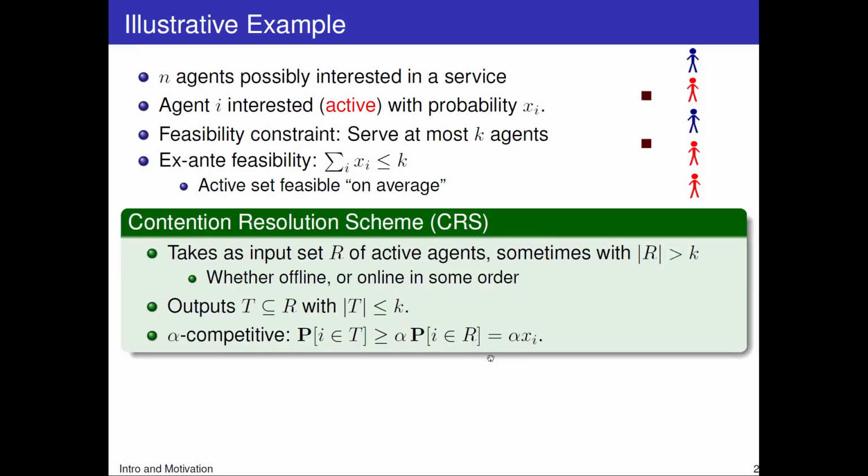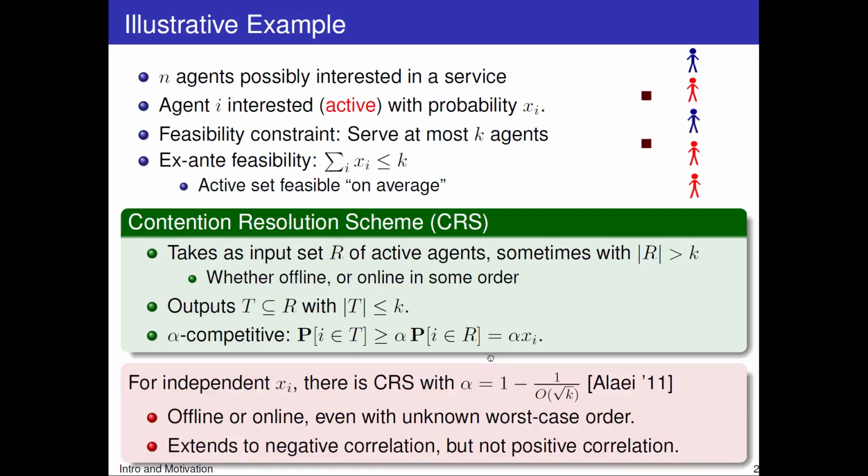A contention resolution scheme in this setting takes as input the set R of active agents, sometimes bigger than k, sometimes smaller than k, and selects a subset T of R of size at most k. Such a scheme is alpha competitive if the probability that an agent is selected is at least alpha times the probability that the agent is active. Now, when these x_i's denote independent probability events, there is a contention resolution scheme with alpha roughly 1 minus 1 over square root of k, and this works offline or online and extends to negative correlation.